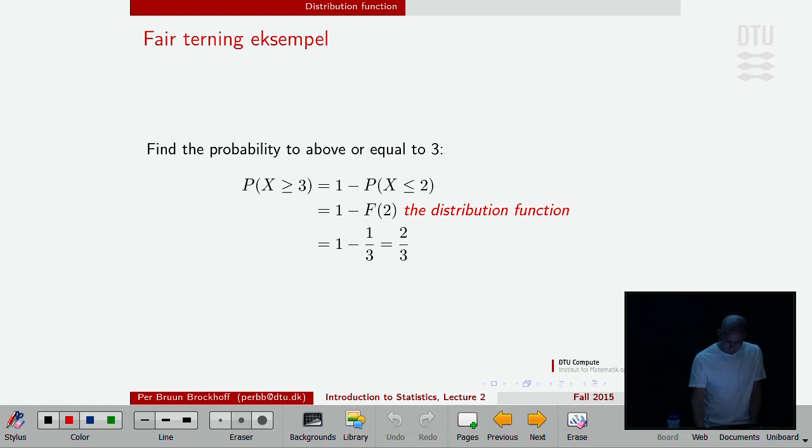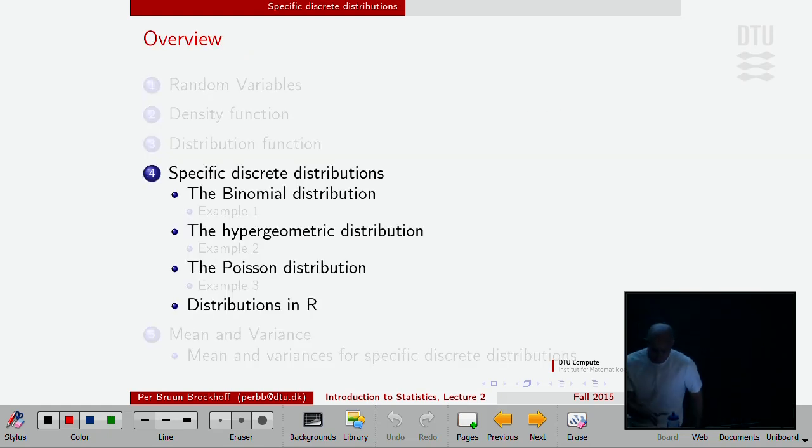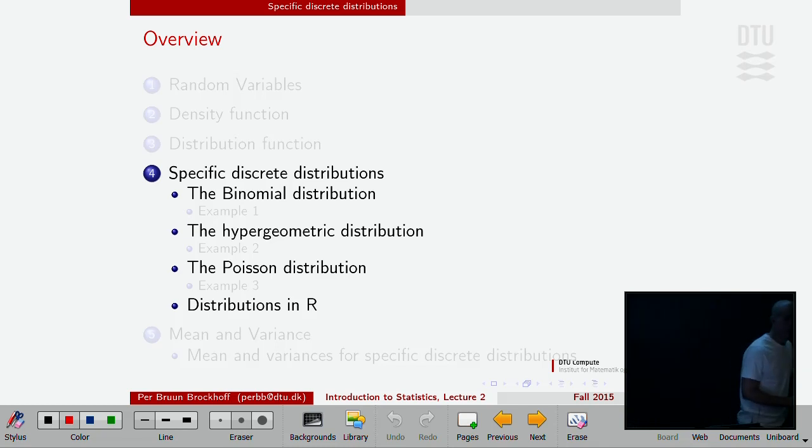So you should play around with that. This was the general part, actually. Density function, random